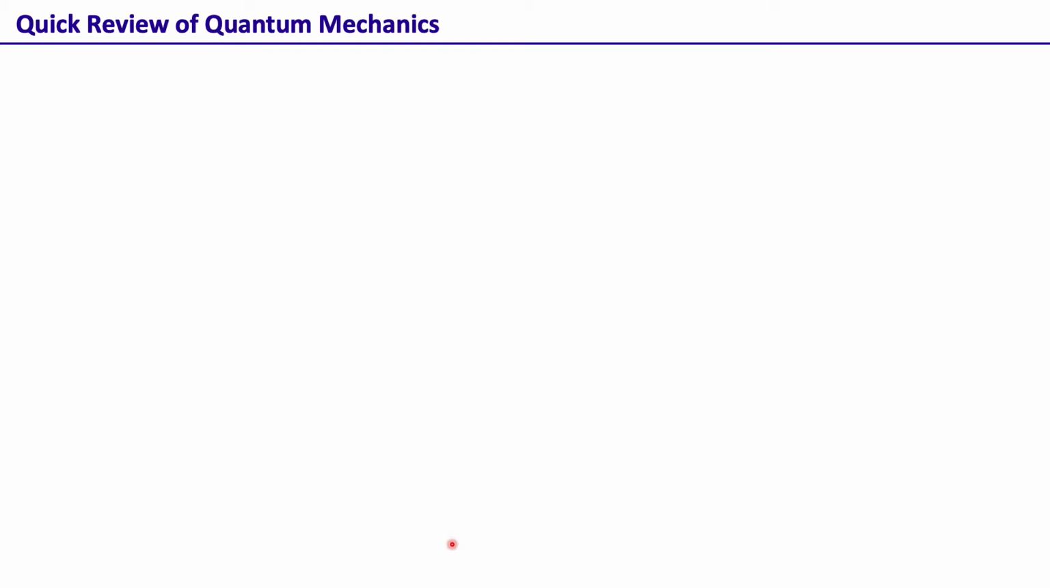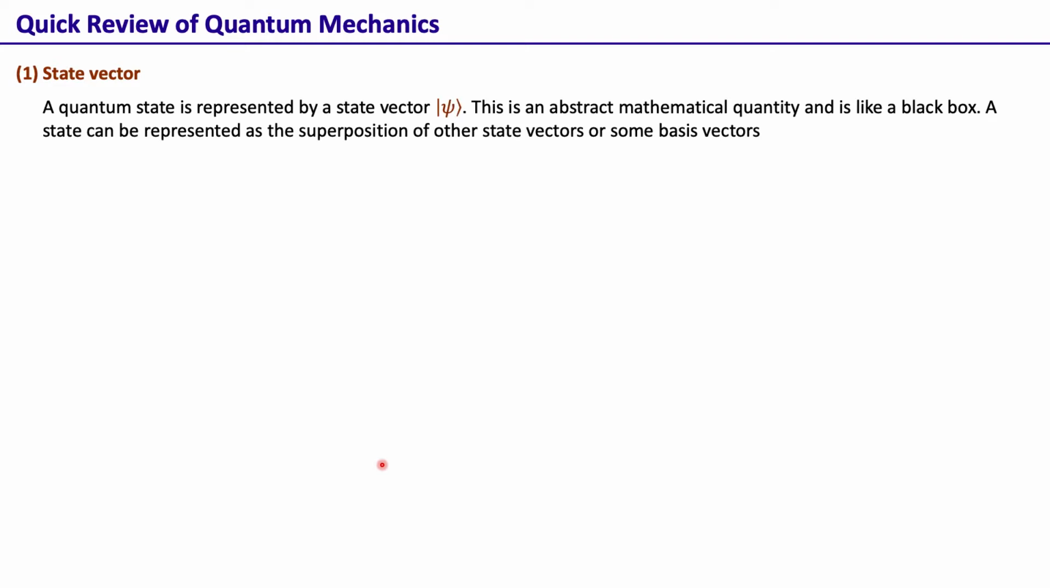Today we will just do a very quick review of quantum mechanics. Most of this should be familiar to everybody taking this course. In quantum mechanics, the very first concept that we encounter is that of a state vector. A quantum state is always represented by a state vector. This is completely an abstract mathematical quantity. It's just like a black box. One can extract information from the state by operating with an operator and so on, but as it is, this state is just an abstract mathematical quantity, like a black box.